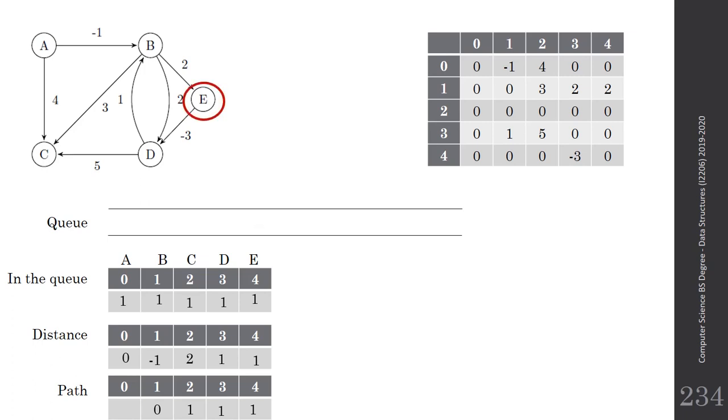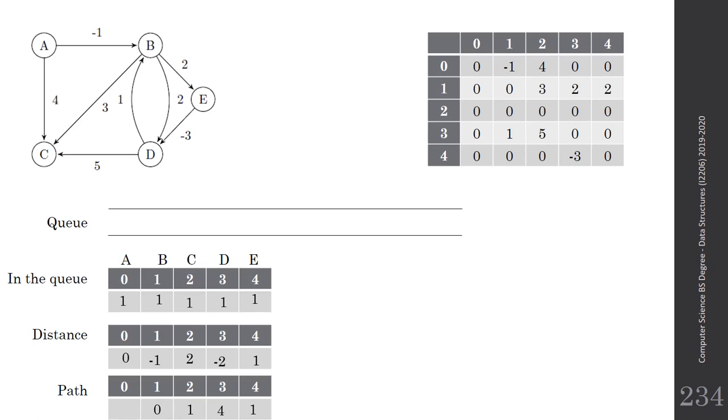In E, I have just one neighbor, which is D. So let's check. E, I can reach it with a distance of 1. 1 minus 3 is -2, so -2 for the distance of D is far better than 1. So I will modify the distance of D to -2, and I will change the path, since now I will pass from vertex 4. D is already in the queue, so I will not enqueue it again, and we will finish the algorithm.